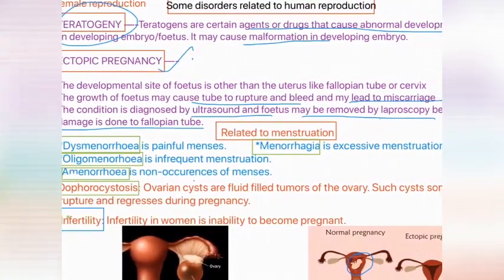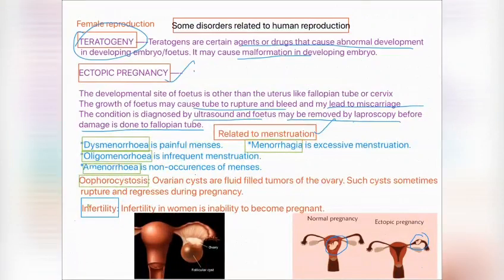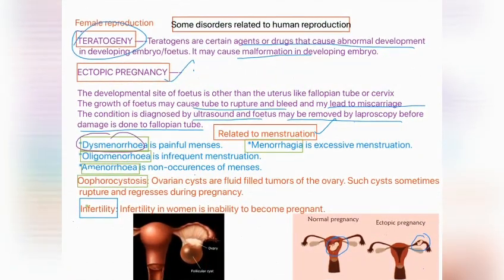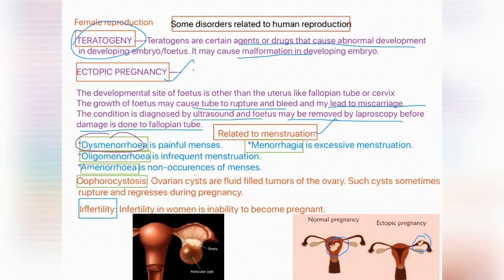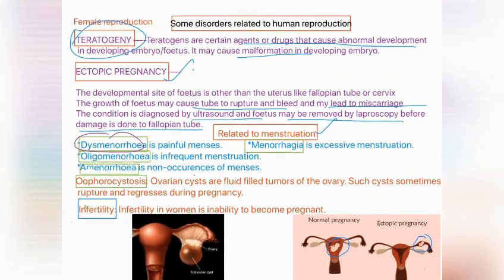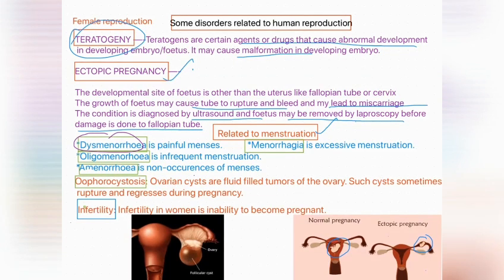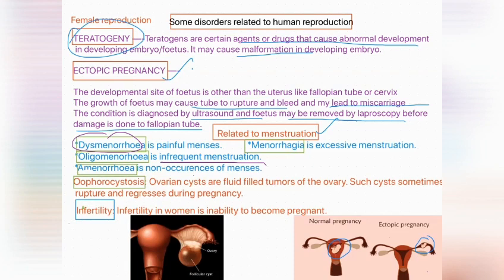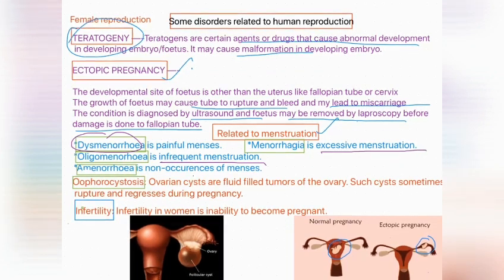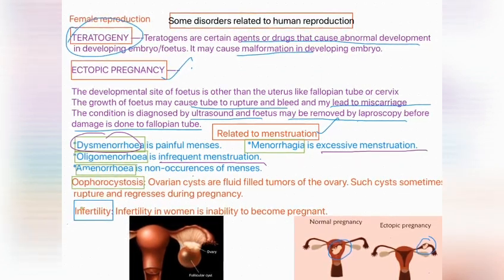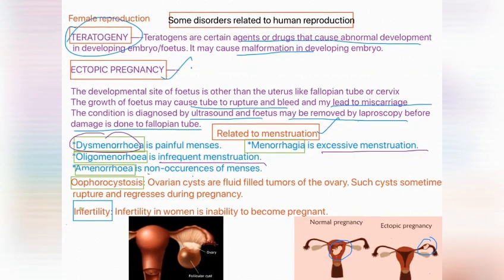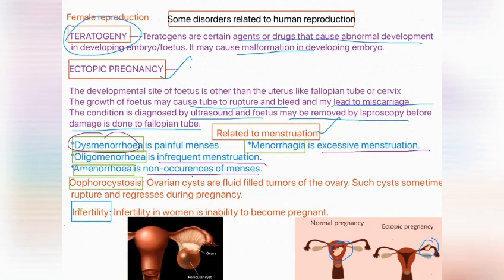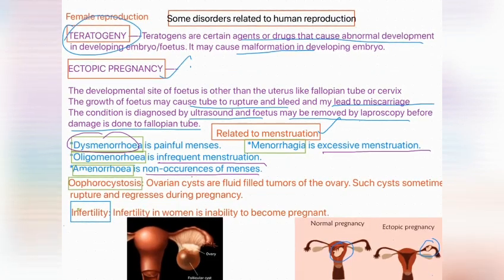Now some disorders related to menstruation. Let us see. First one, dysmenorrhea. Dysmenorrhea is painful menses. If menstruation is painful, then it is called dysmenorrhea. Oligomenorrhea is infrequent menstruation. Menorrhagia is excessive menstruation. If there is very excessive menstruation, then it is called menorrhagia. Amenorrhea is non-occurrence of menses. If menses is not occurring, if it is skipped, then it is called amenorrhea.